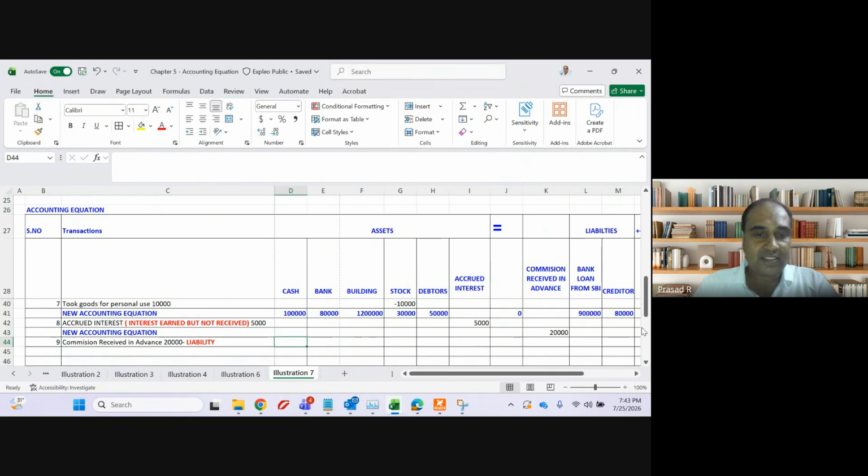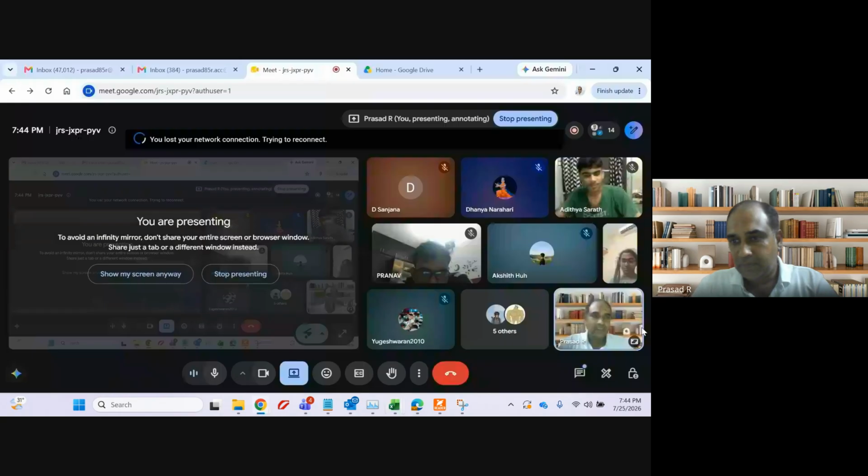So what will increase? Either my cash balance or my bank balance. Mostly I will increase my cash balance only, because commission and all generally is paid in cash. Or it is okay, we can increase both cash or bank, but cash is always advisable. For small transactions, cash is advisable. Clear?